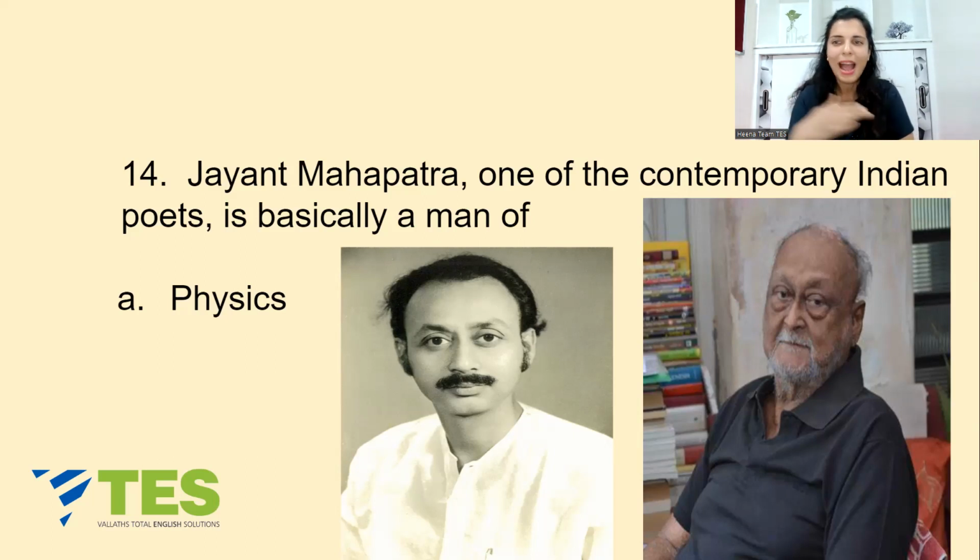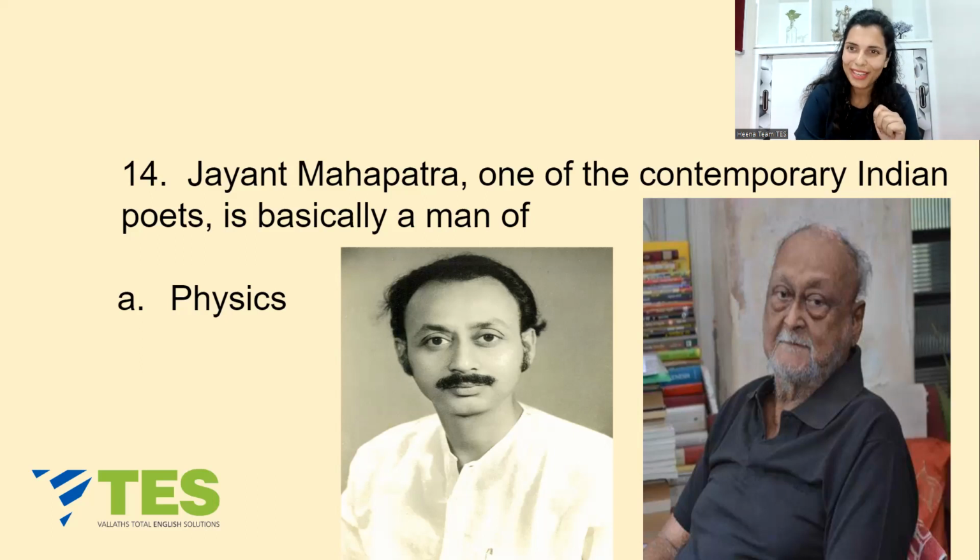Now some added information: famous poems by Jayant Mahapatra are Hunger, Her Hand, Dawn at Puri, Freedom, Grandfather, and an important book by him is called Relationships.